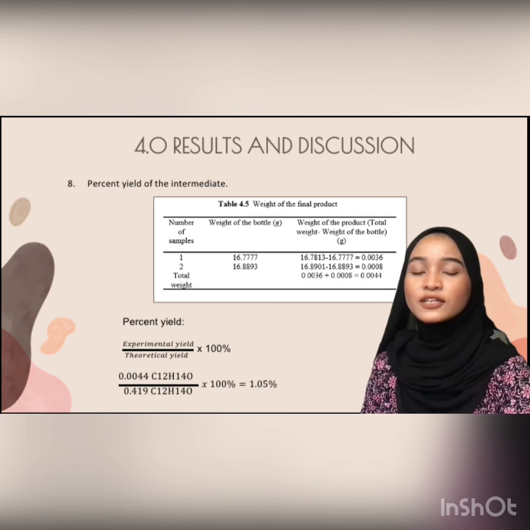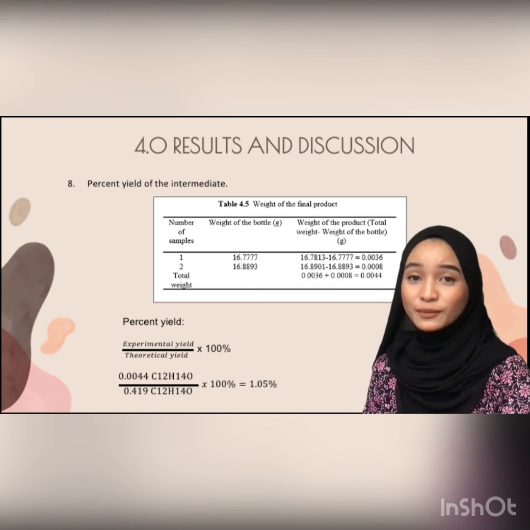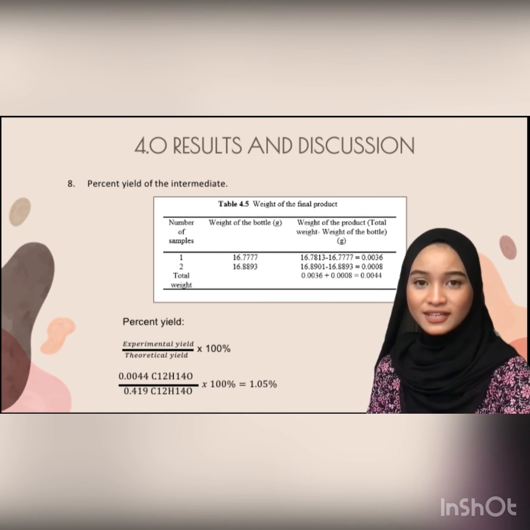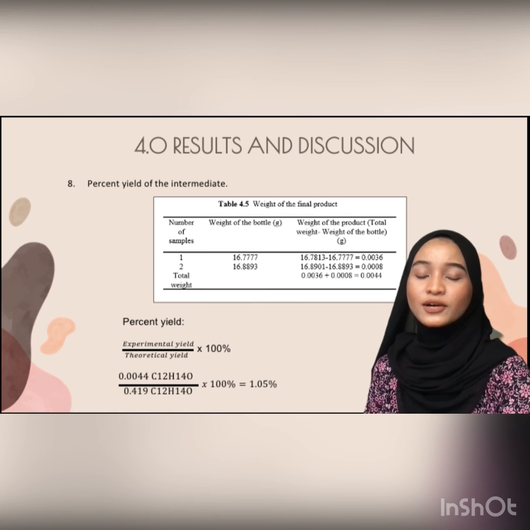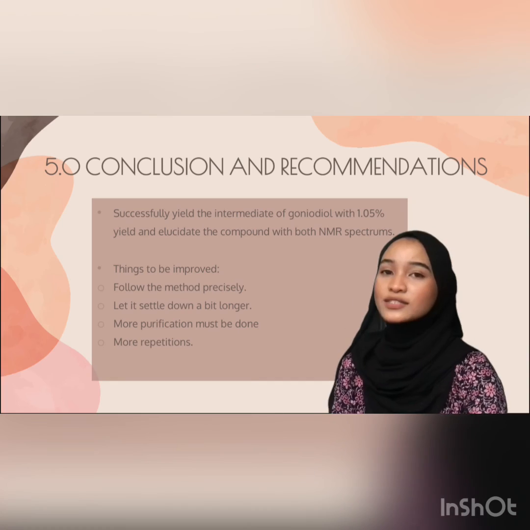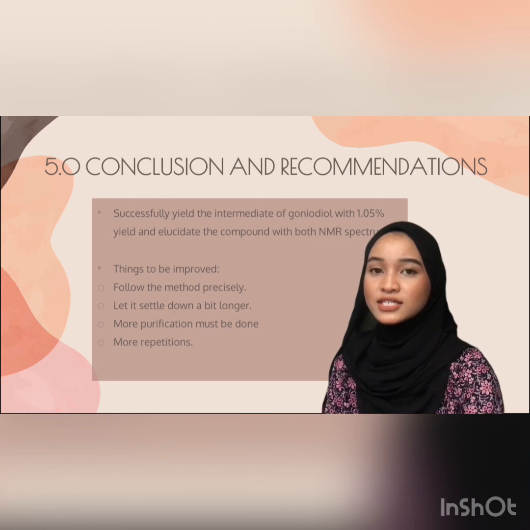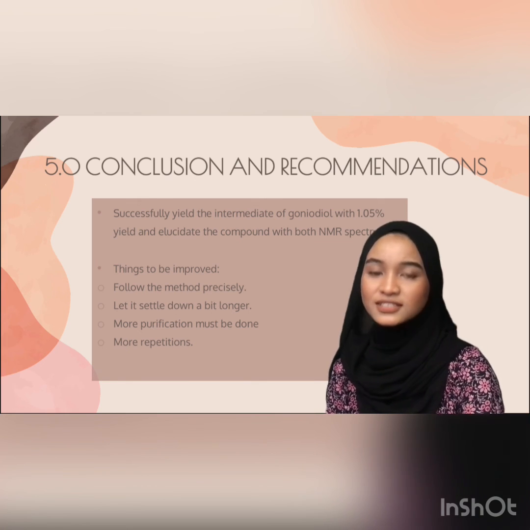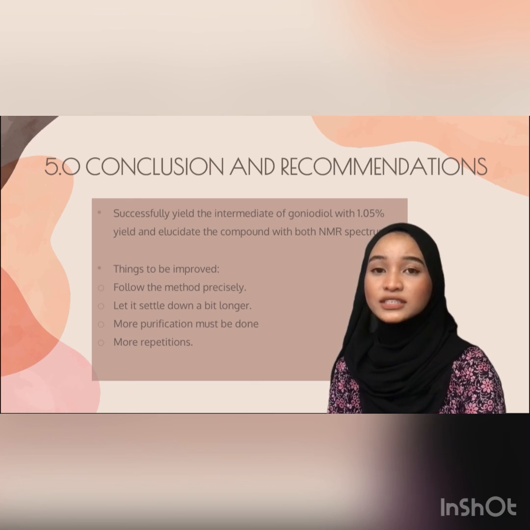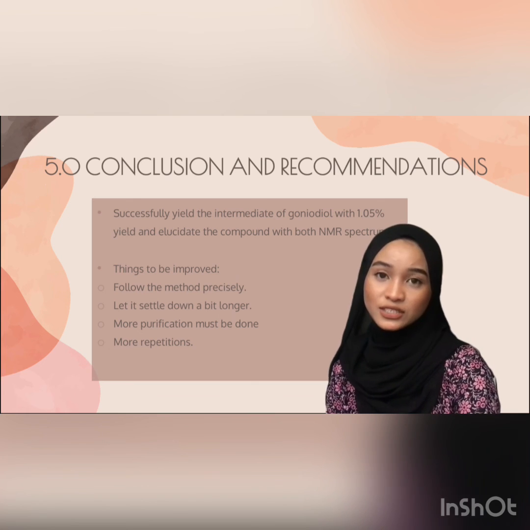The percent yield obtained for this experiment was only 1.05%, which is far lower compared to the one reported in the literature data. Throughout the study, intermediate gonodiol was successfully yielded with a percent yield of 1.05%, and the structure of the intermediate gonodiol was successfully elucidated.